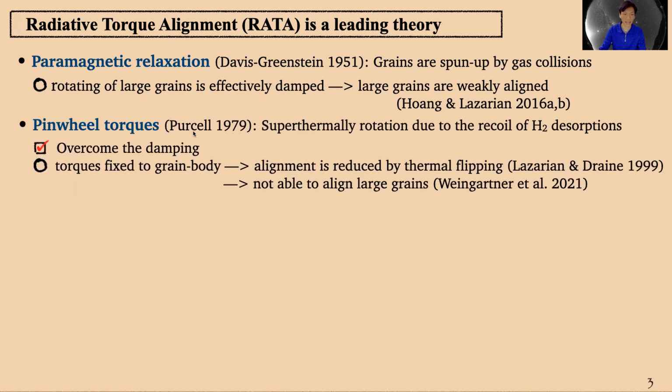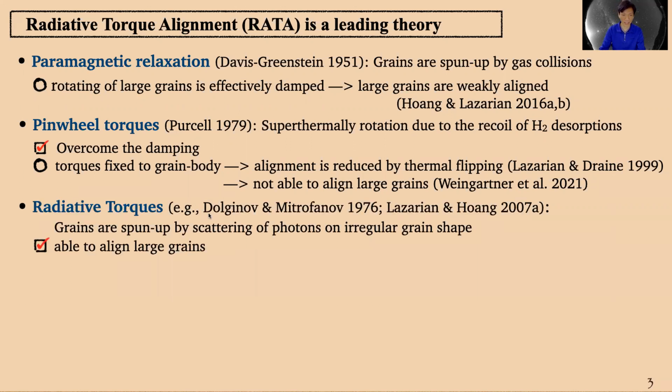And then in 1979, Purcell proposed that dust grain could be suprathermally rotated due to the recoil of the formation of molecular hydrogen from the grain surface to the gas phase. This suprathermal rotation will have to overcome the damping. Then the dust grain can be aligned with the magnetic field through paramagnetic relaxation. But this torque is fixed to the grain body, so the alignment is reduced by thermal flipping, as demonstrated by Lazarian and Draine in 1999. So it's not able to align large grains either.